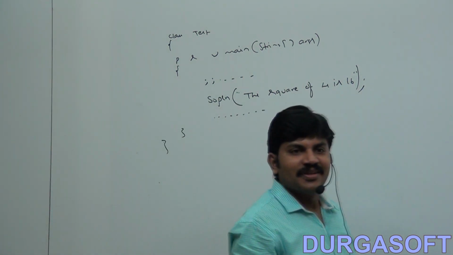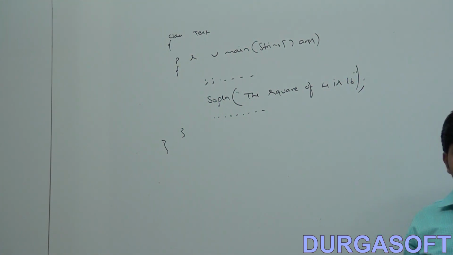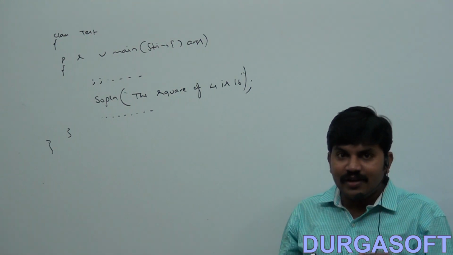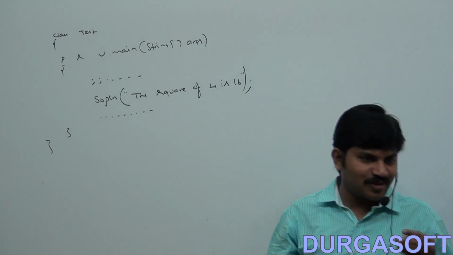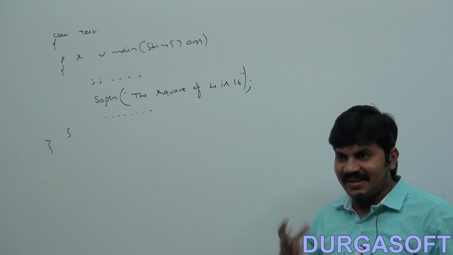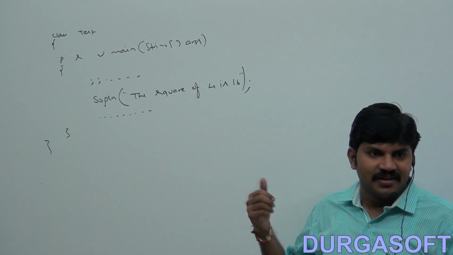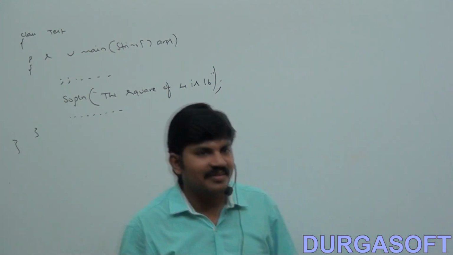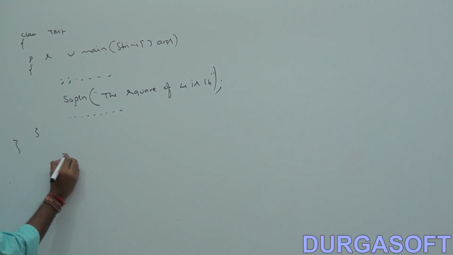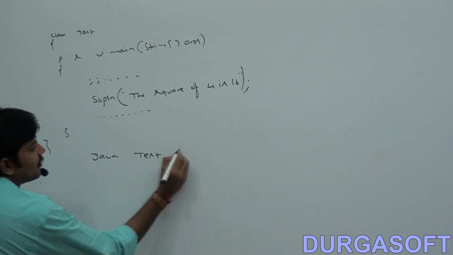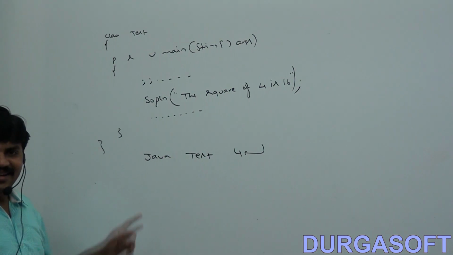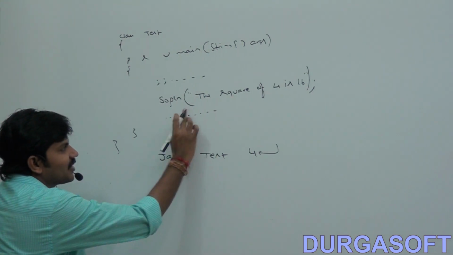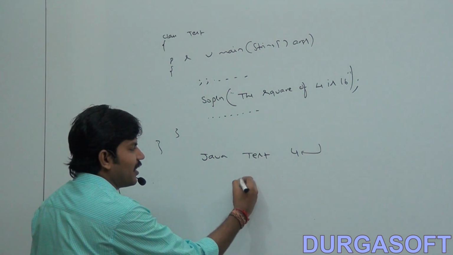After writing this program, they won't immediately call the invigilator saying, sir, my program got executed. They will wait for the right time. In the last 5 minutes, when the invigilator is in a hurry, then they call: sir, my program is completed, can you please come? The invigilator tries to execute it: java Test 4. What is the answer we get? The square of 4 is 16. Perfectly the required answer, right?